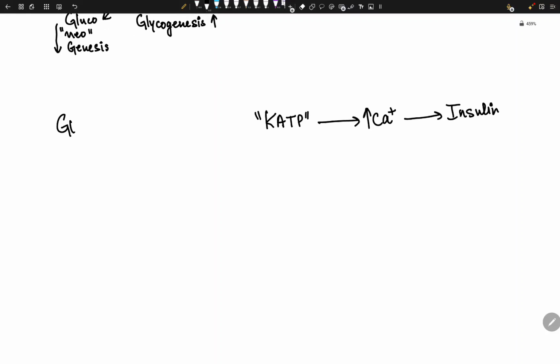Okay, so glucokinase allows the glucose to be trapped or sensed, right? Sensor here, all right? So glucose enters the cells, glucokinase phosphorylates it, traps it. Now glycolysis starts, and then we have increased ATP, right?